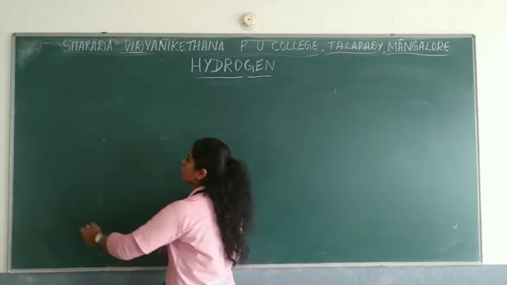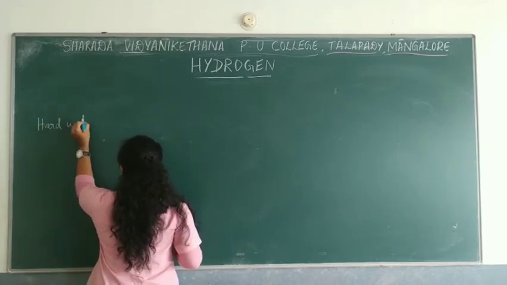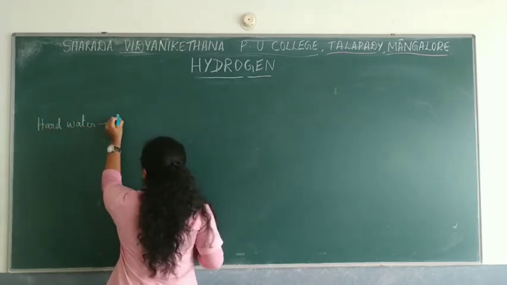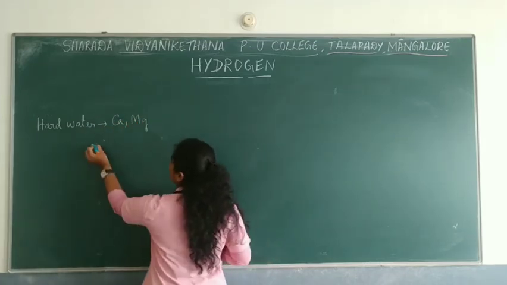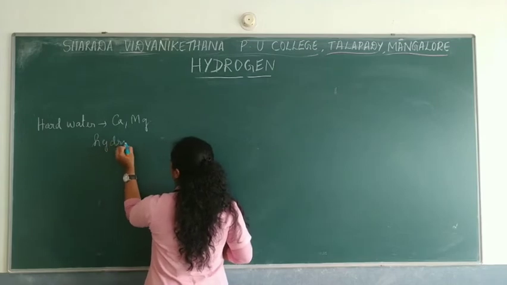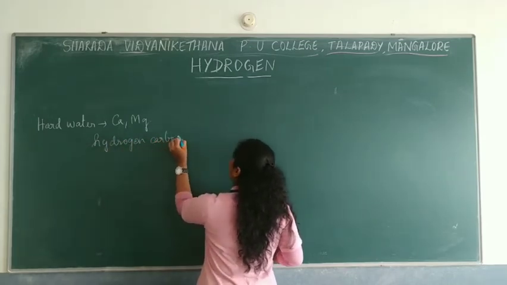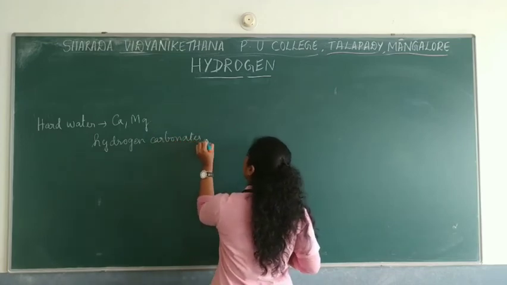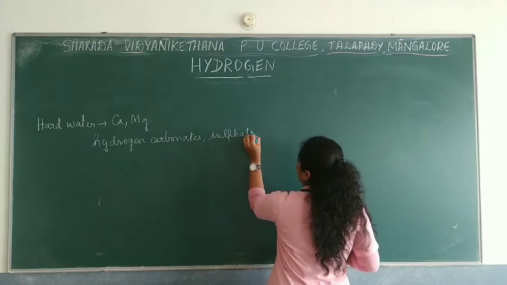So here, hard water will consist of salts, mainly calcium as well as magnesium salts in the form of hydrogen carbonates, chlorides or sulfates.